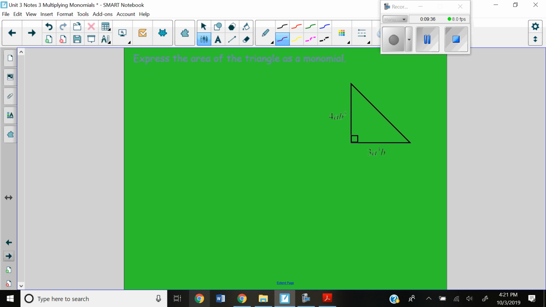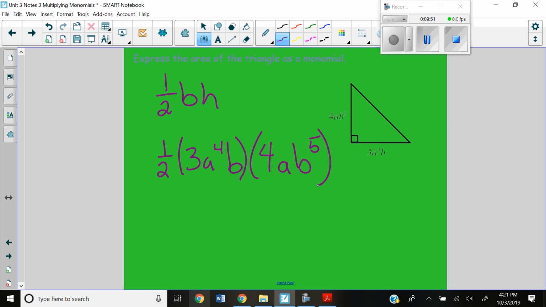All right, last problem here. It's a triangle. The area formula for a triangle is 1/2 base times height. So I'm going to take 1/2 times 3, a to the 4th, b times 4, AB to the 5th. Okay, I want you to pause the video here and try this one on your own. I will repeat this again, but this 1/2 here is not a power, it's a coefficient. So only multiply it by the coefficients. All right, pause the video and then come on back.